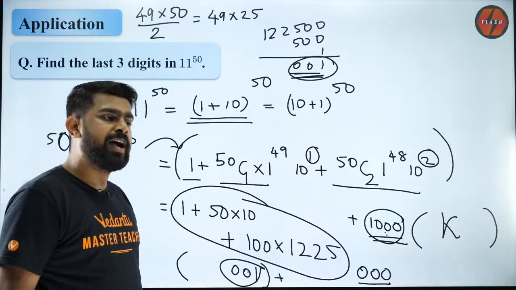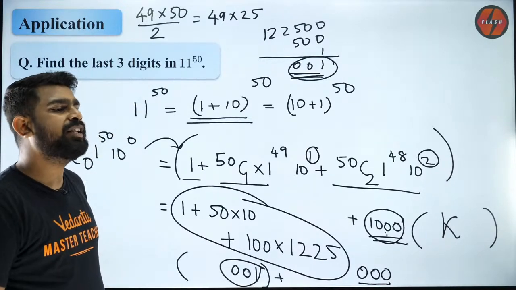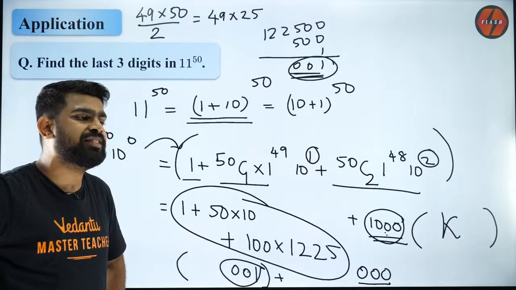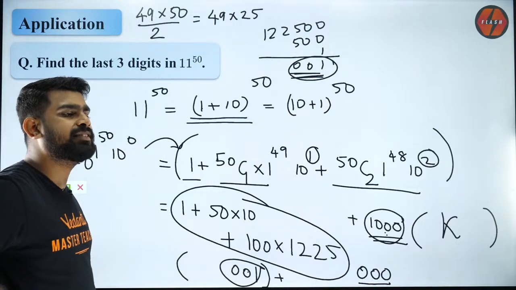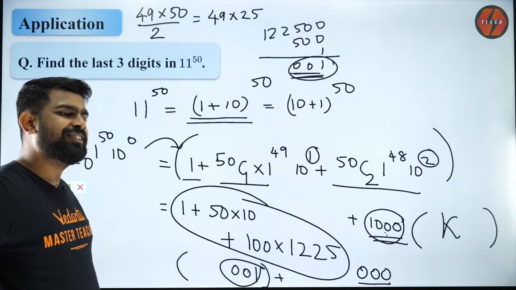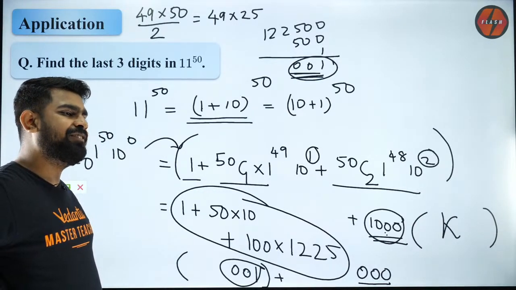Hi Ryan, welcome man. 100 if you take common, only last two digits are 0 now, Banu. But we want last three, right? So I should take 1000 common. Got it? Very, very good.